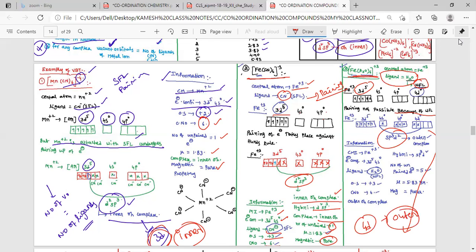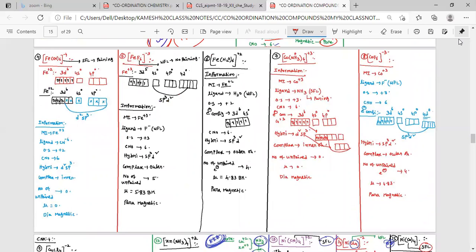If hybridization is involved by the 3d shell, it is an inner octahedral complex. If hybridization is involved by the 4d shell, that kind of complex is called an outer octahedral complex. For an inner octahedral complex, the hybridization is d2sp3. For an outer octahedral complex, it is sp3d2.